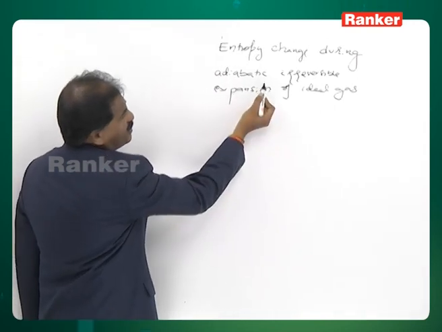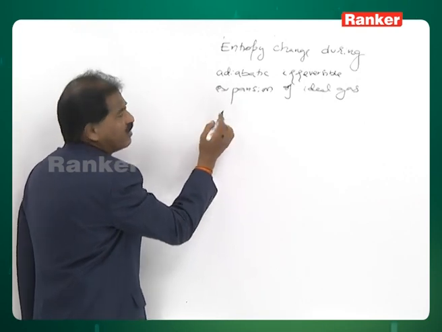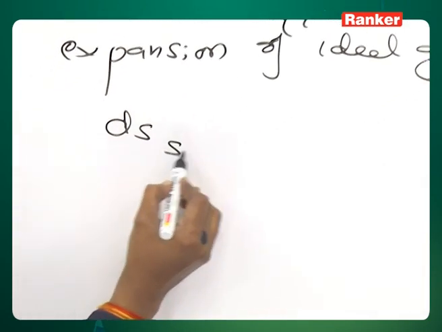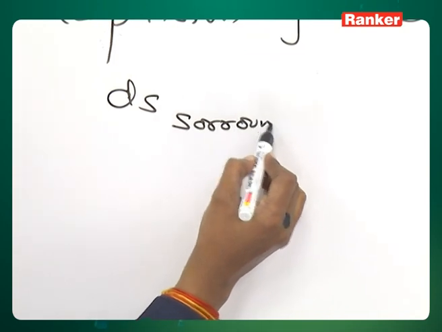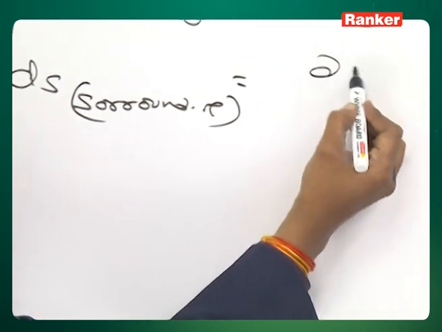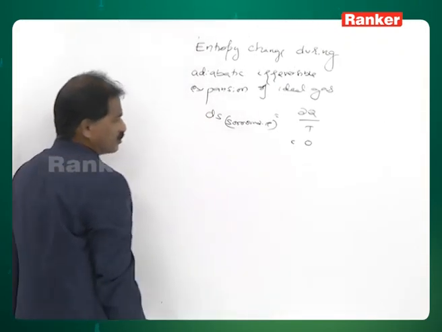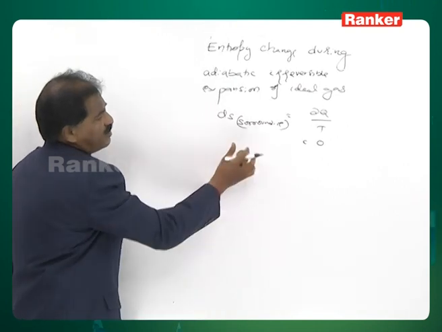Here in this irreversible process also, the surroundings are neither losing the heat nor gaining the heat. Therefore, del S of the surroundings is dq upon T. That means here again 0. Next, entropy change of the system.